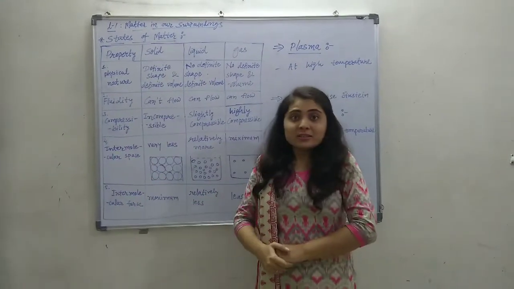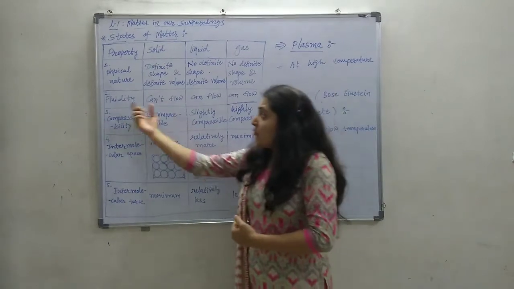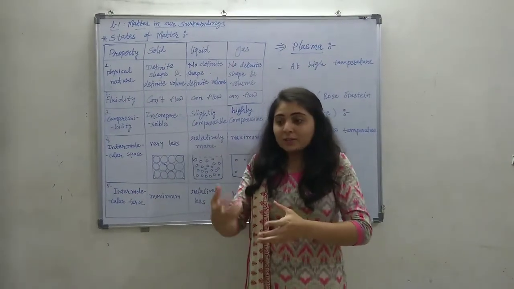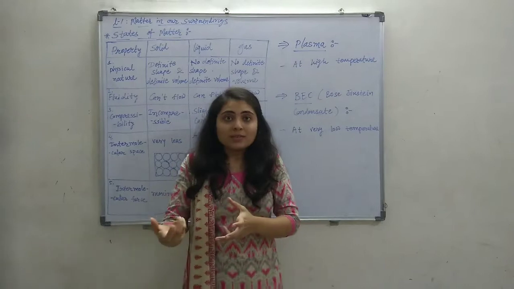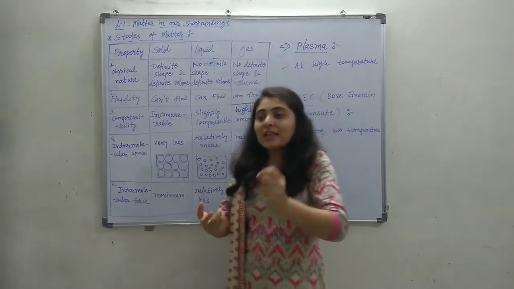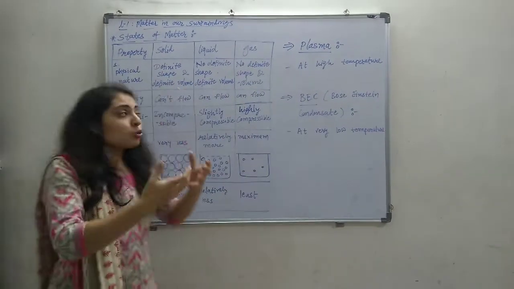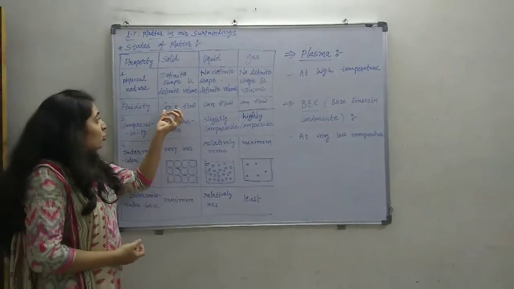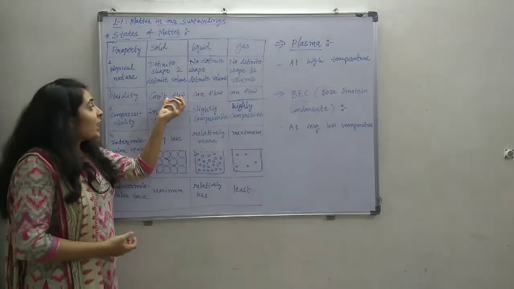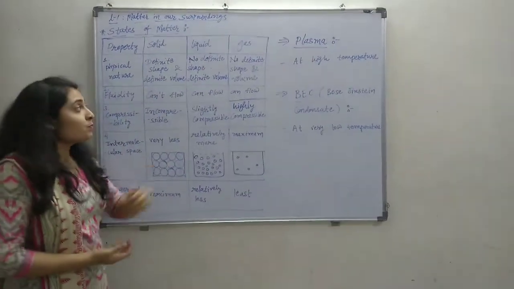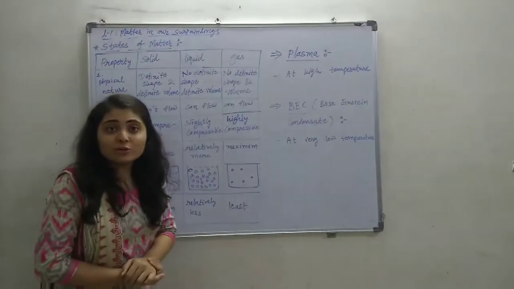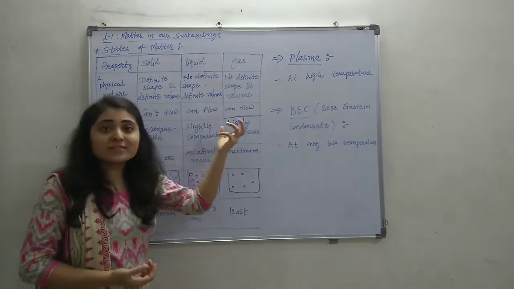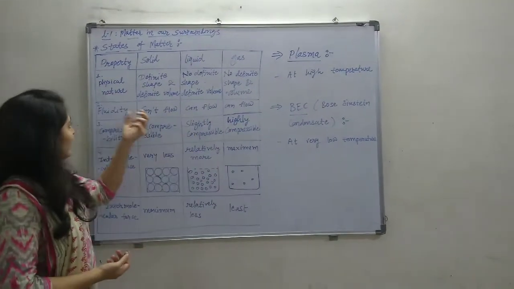Further, the other property is fluidity, which means the ability to flow. Fluidity means the ability of a substance to flow. Solid can't flow, and liquid can flow. The gaseous matter can flow also.